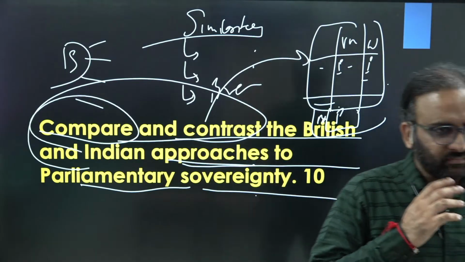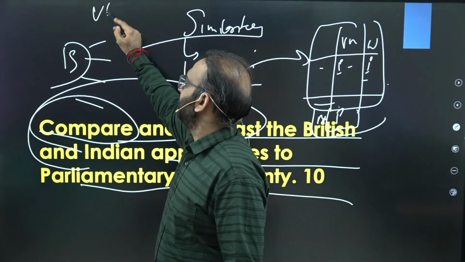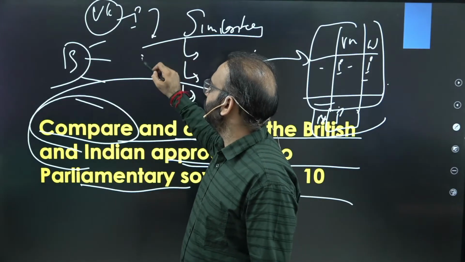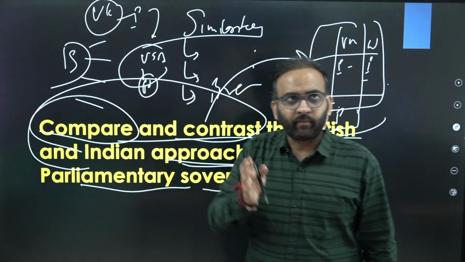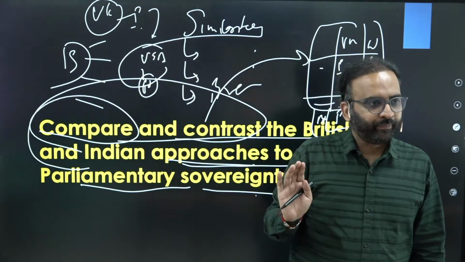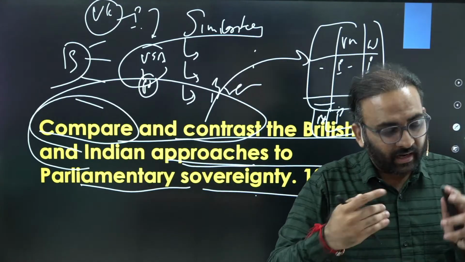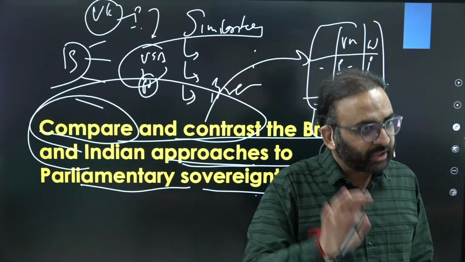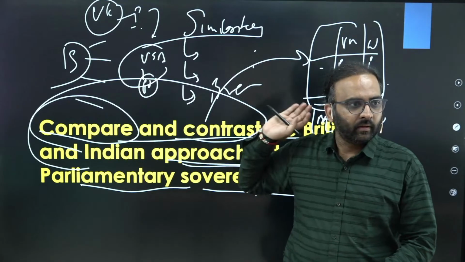Because see what happened. The first democratic government got established in UK. That was parliamentary form of government. The second democratic form of government got established in USA, and they adopted presidential form of government, right? Presidential form of government is nothing but aberration of parliamentary form of government. So what American constitutional forefathers did, they read and analyzed British parliamentary form of government, and whatever shortcomings they found in British parliamentary form of government, they tried to address it by creating a new form of government named as presidential form of government.